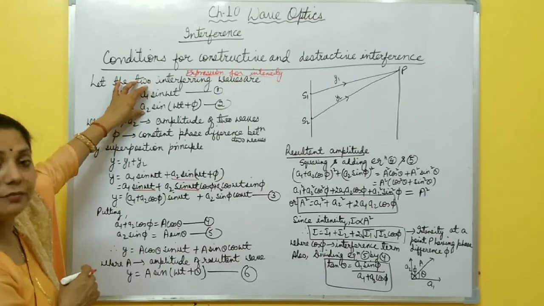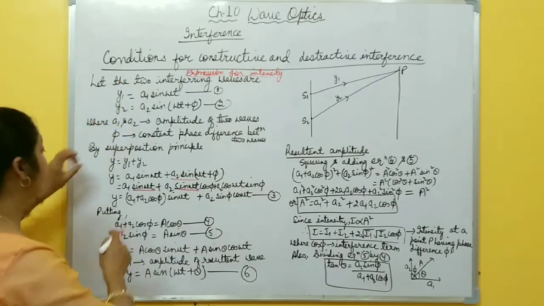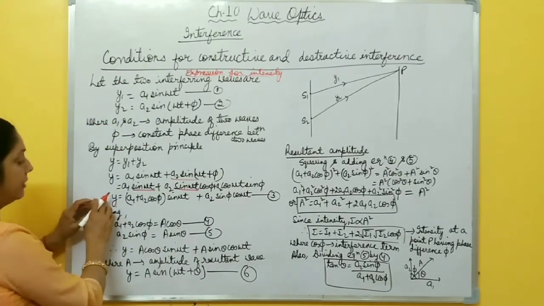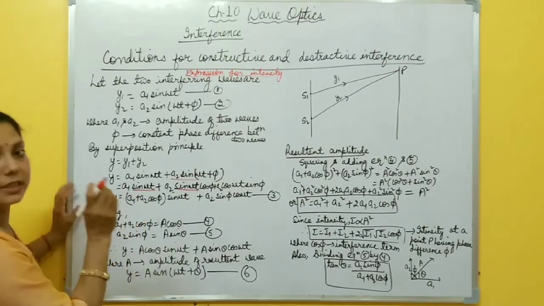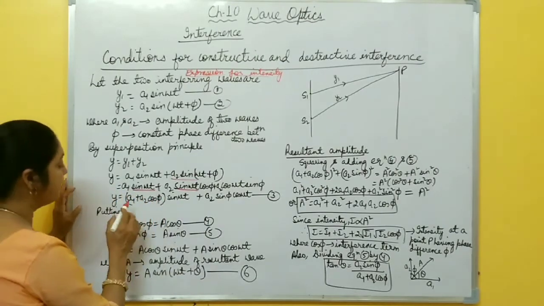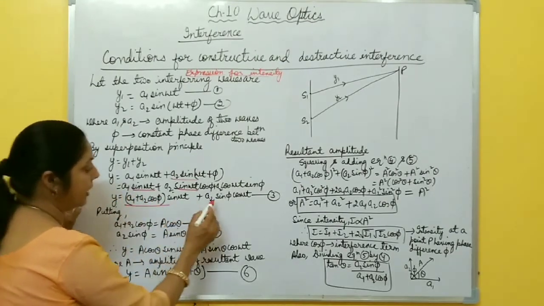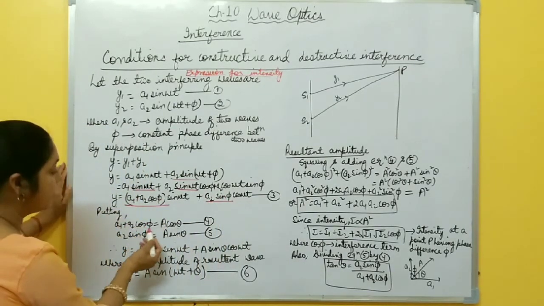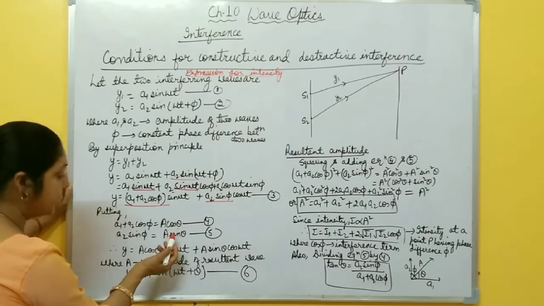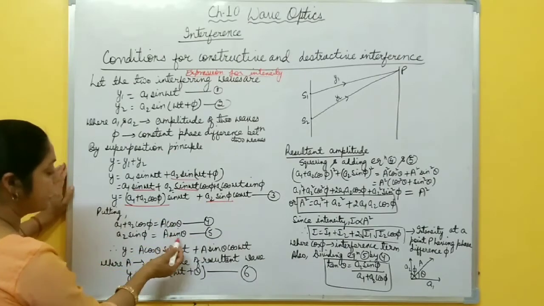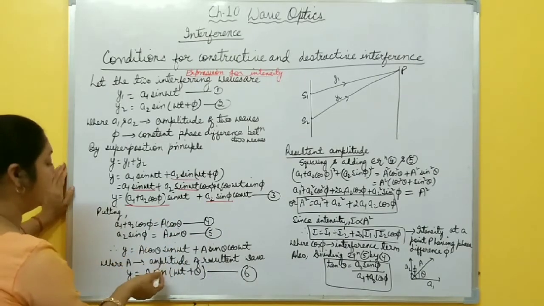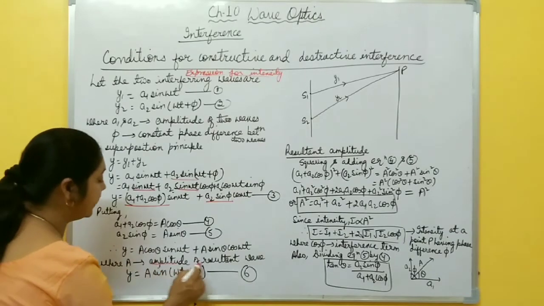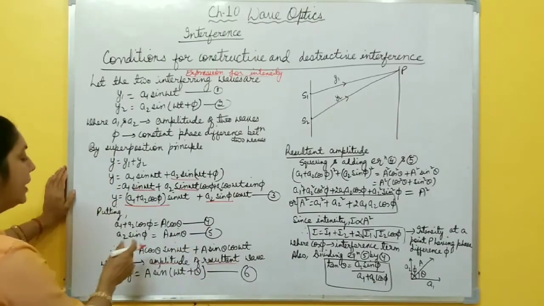So the resultant wave must be sinusoidal. So you have to write the resultant displacement in terms of sine theta. For this one, you put this value and you put this value. So let us suppose that a1 plus a2 cos phi is capital A cos theta and a2 sin phi is capital A sin theta, where A is what? Amplitude of the resultant wave.